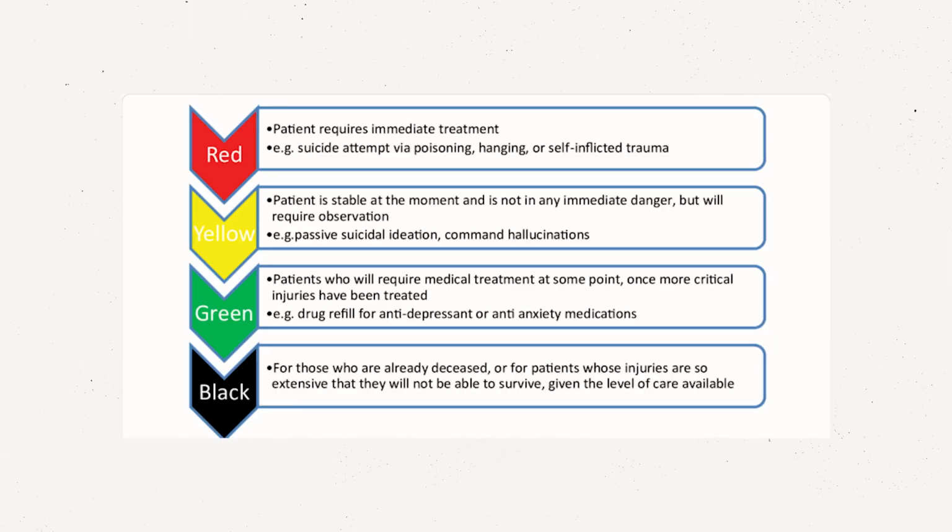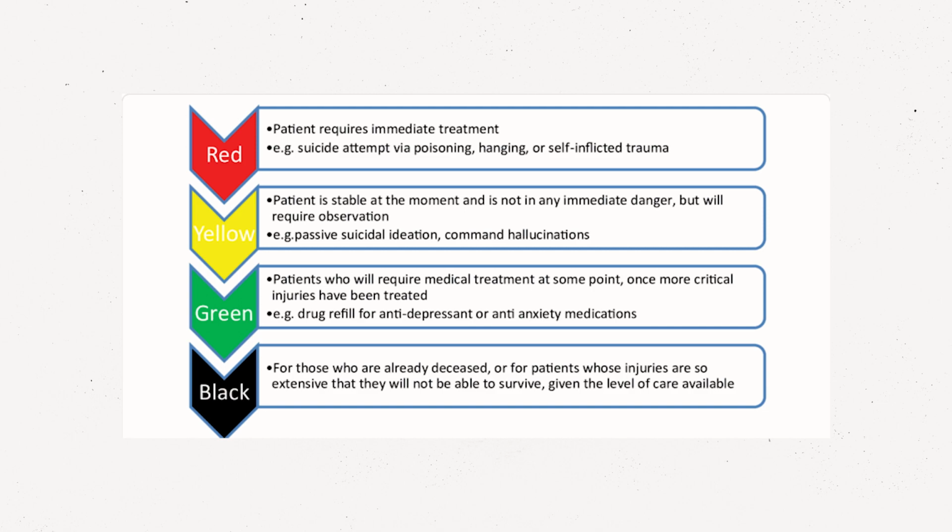So let's start with these 4 categories. There are mainly 4 categories. The first one is the emergent patient or emergent person, and the red color is indicated for them. The second one is the yellow color, and these patients are known as urgent. The third one is the normal patient or non-urgent or ambulatory patient. For them we use the green color coding. And the last one is the death category. For them we use the black color coding.